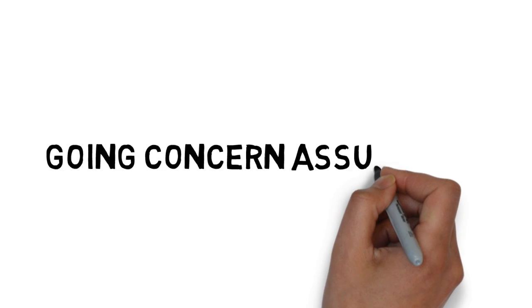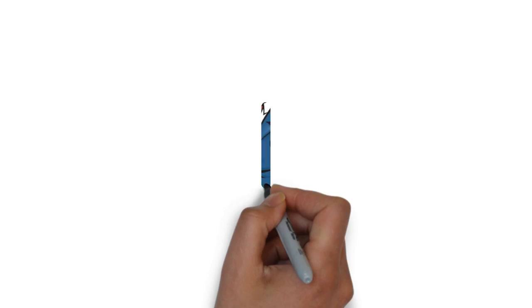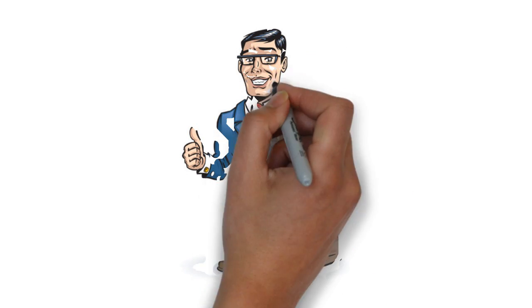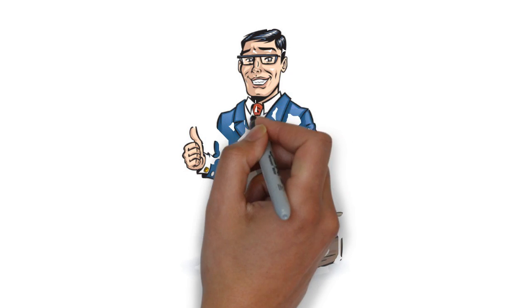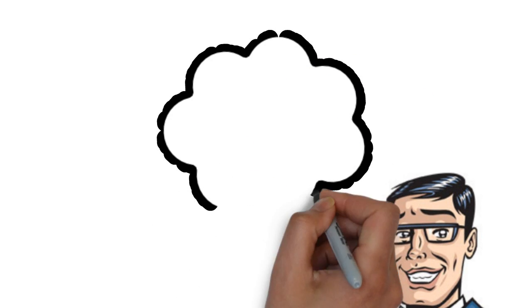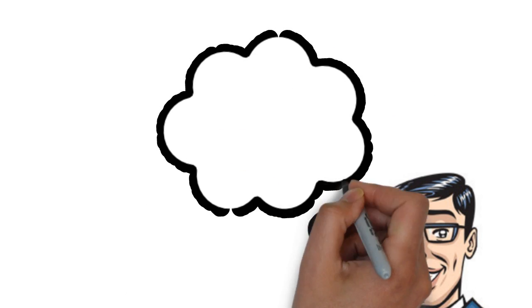Going concern assumption. As per this assumption, businesses will last forever and will not wind up in the near future. For example, Sam assumes that his hotel business will run for years.